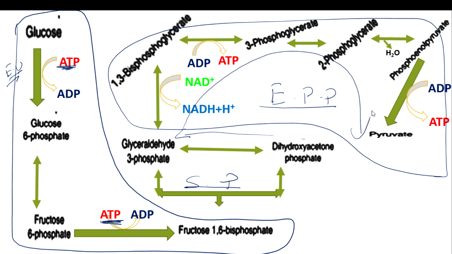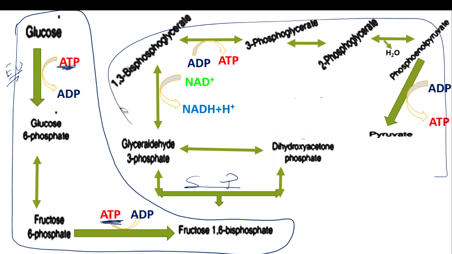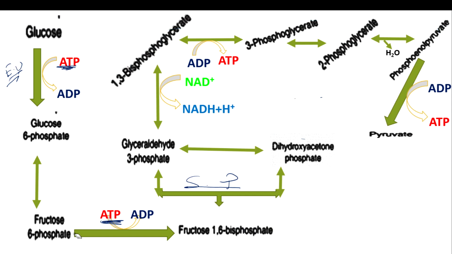Okay, now we will see what is the coding or mnemonics for this particular reaction. The mnemonic for this energy utilization phase is "gossips gives fun and frustration."